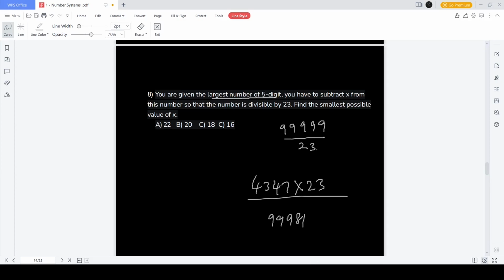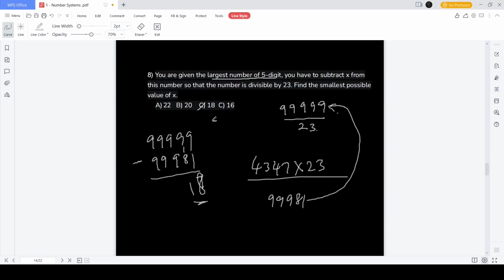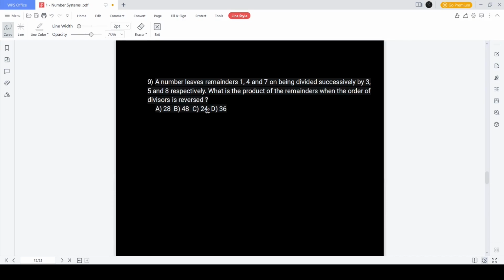So this is the closest value to this number that is divisible by 23. So the value of x will be nothing but 99999 minus 99981. This comes as 8 and this is 1. So 18 is the answer. This was simple. Next question.